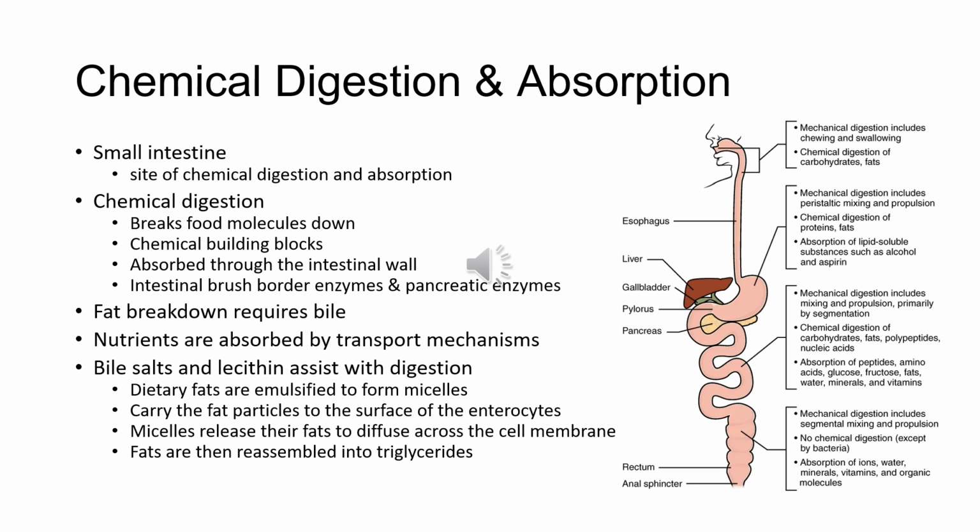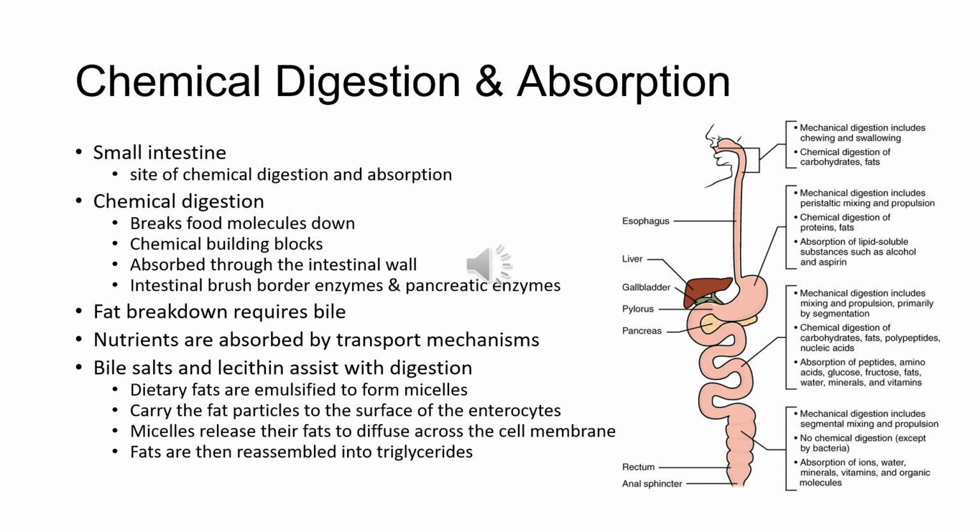The intestinal brush border enzymes and pancreatic enzymes are responsible for the majority of the chemical digestion. The breakdown of fat also requires bile. Most nutrients are absorbed by transport mechanisms at the apical surface of enterocytes. Exceptions to this would include lipids, fat-soluble vitamins, and most water-soluble vitamins.